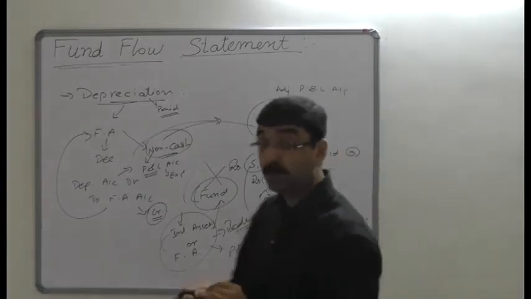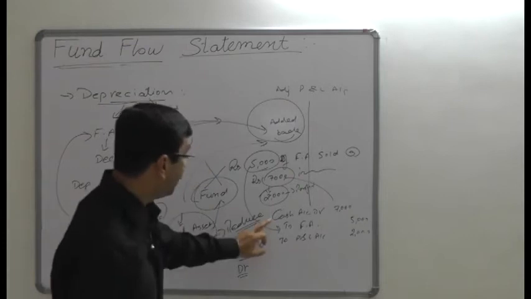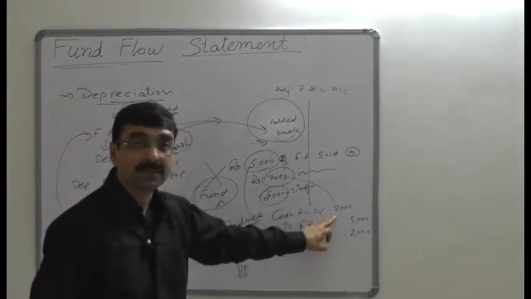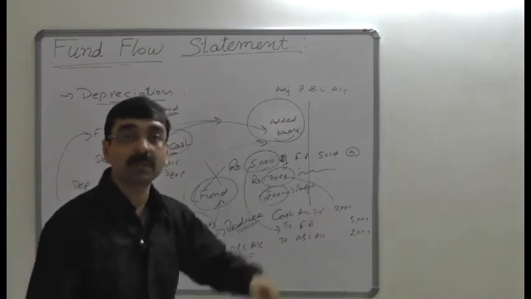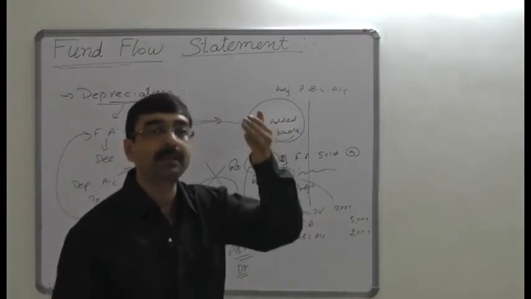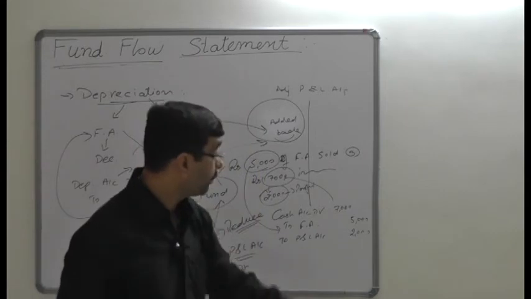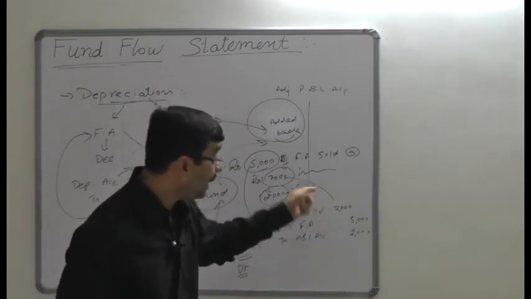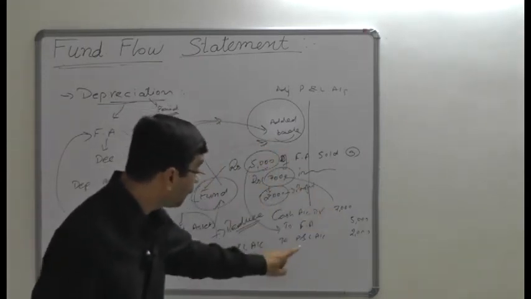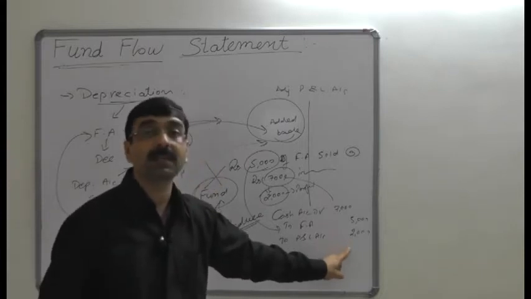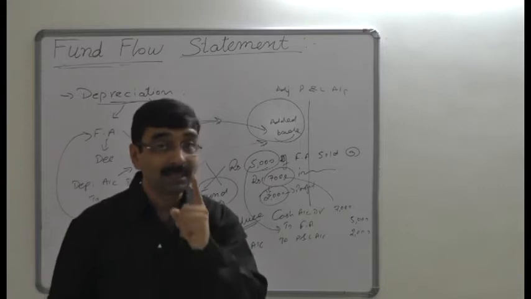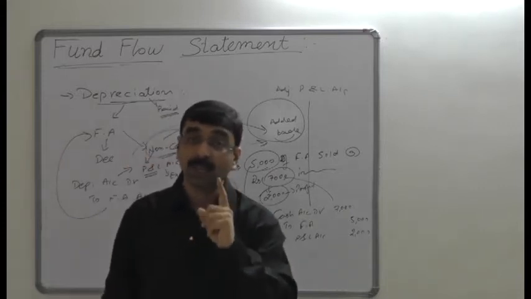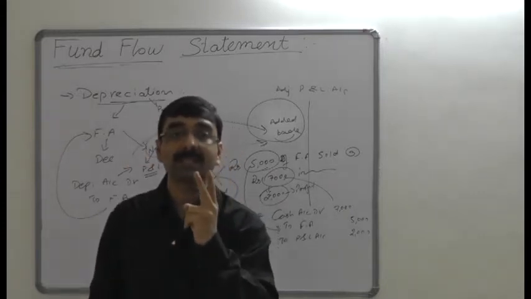Now see how it would be recorded twice. One, how much cash realization? 7,000, which includes 2,000 rupees. So cash increases by 7,000, which affects net working capital. It increased, so including 2,000 rupees, the cash is recorded. And what would be the other effect? The profit which you are showing on the credit side of the profit and loss account, 2,000 rupees. It means the transaction is one, the profit is one, but it affects the financial statement twice.